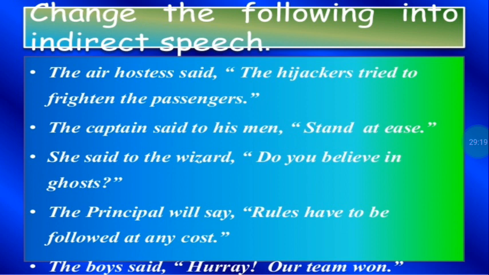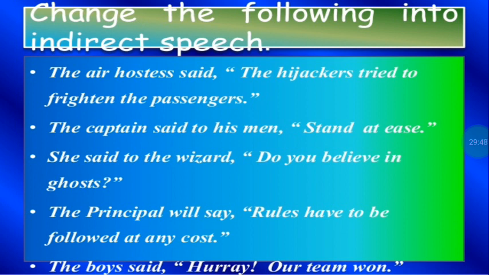Then the principal will say, "Rules have to be followed at any cost." Now, children, here is a trap. Now, will say is what? It is future tense. So when you have future tense, then whatever is in inverted commas, the tense does not change. Remember that for present tense and for future tense. The principal will say that rules have to be, so we keep it the same. The principal will say that the rules have to be followed at any cost.